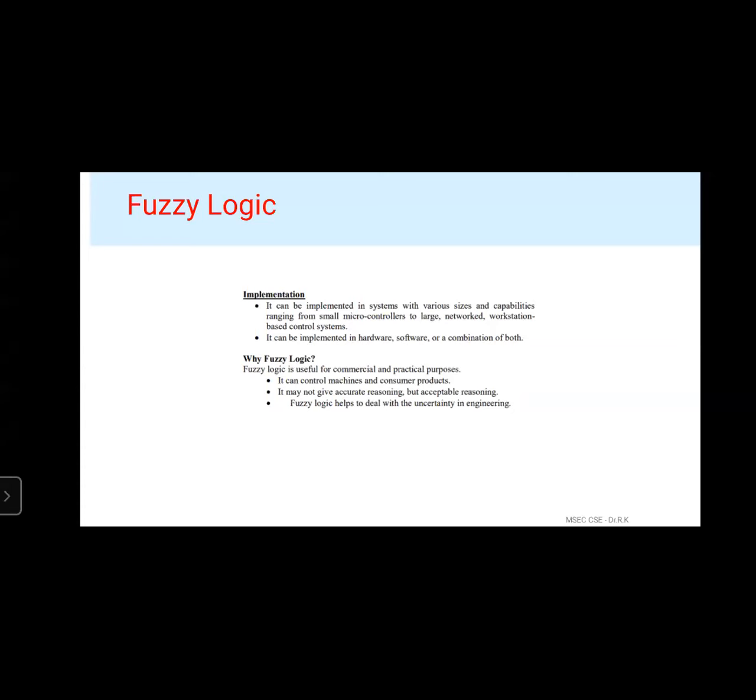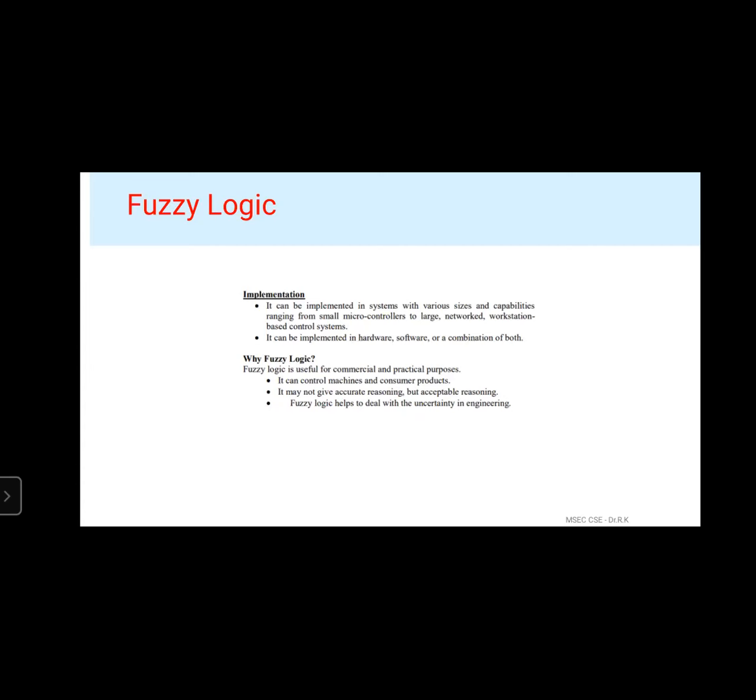And next, why do we have to use fuzzy logic? Okay, fuzzy logic is useful for commercial and practical purposes. So coming to the areas, it can control machines and consumer products. It is used to control the machines, and also it is used to control the consumer products.